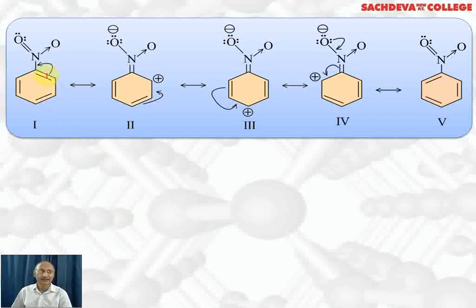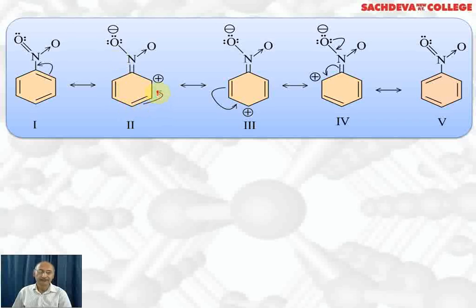In nitrobenzene, this pi electron takes part in double bond formation. So this pi electron will shift to oxygen, so that oxygen has got 3 pairs of electrons and a negative charge. Here the double bond is formed and this is a coordinate bond. Now the ortho position will have a positive charge this time, because the pair of electrons has shifted from the benzene ring towards nitrogen. Nitrogen is more electronegative and oxygen is more electronegative than nitrogen. That's why the pi electrons have shifted to oxygen. So the nitro group is acting as electron withdrawing due to minus I effect and minus R effect.